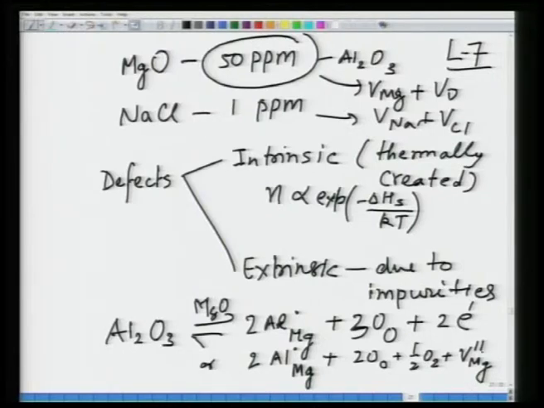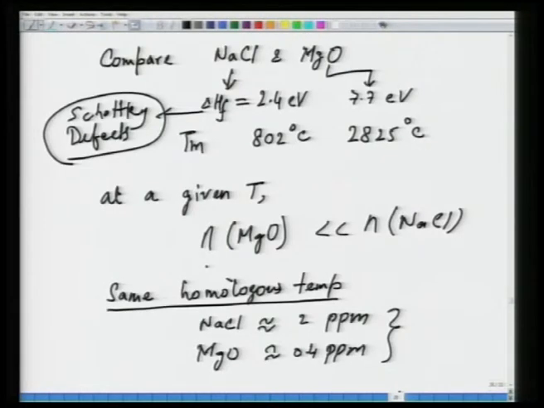So, what happens is that at lower temperatures in MgO, the defect creation is governed by the proportion of Al2O3, and normally you have at least about 50 ppm of Al2O3. The concentration of vacancies is roughly similar to 50 ppm. You can see that for 1 mole of Al2O3 you create 1 vacancy. So, if you put 50 ppm Al2O3, you have 50 ppm of vacancies which are not thermally created, and if you look at the number in the previous slide, the concentrations are of the order of 2 to 3 ppm, a few ppm, let us say.